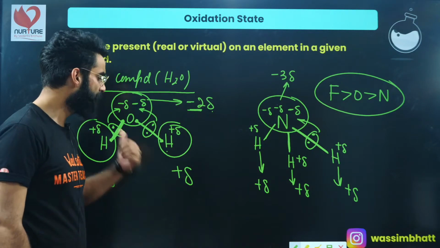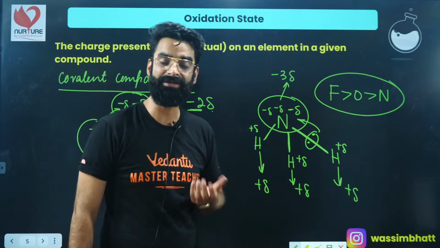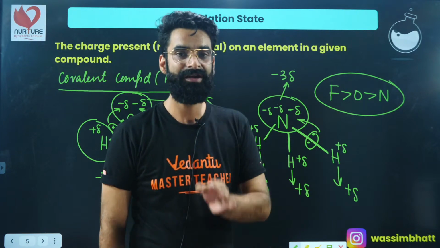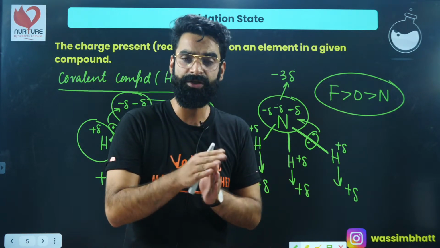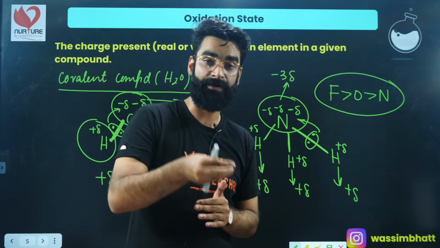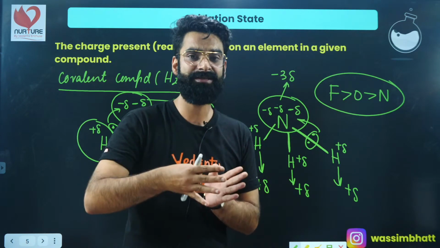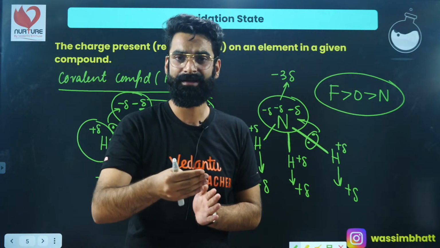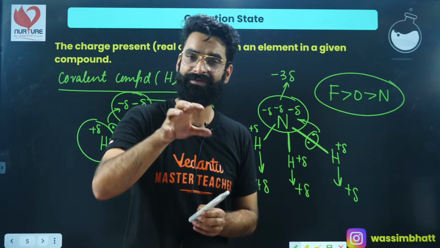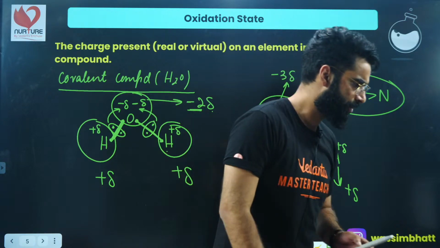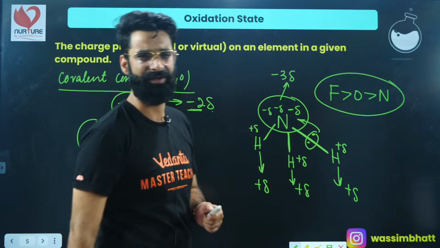Okay, so I hope you got the concept of what oxidation state is all about. Again, I'm repeating the same definition. The charge present on the element, which can be real, as in case of ionic compounds, or virtual, as in case of covalent compounds, is something which we call oxidation state, right? I'm sure it's clear to everyone, right?